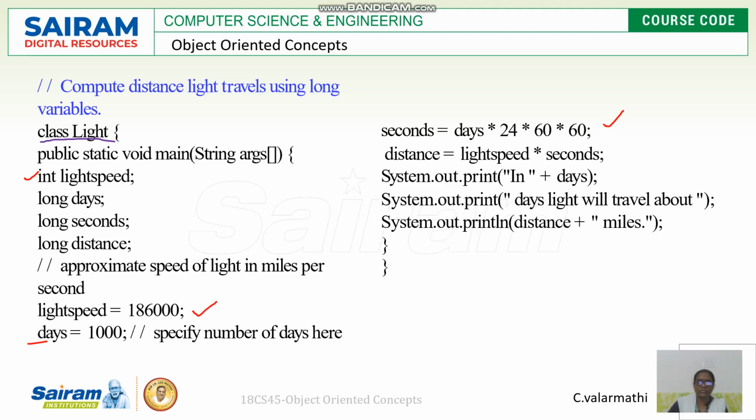We know that seconds will be days with 24 hours, 60 minutes and 60 seconds. Similarly, distance is equal to lightspeed times seconds. This is what is written in System.out.println: days, light will travel about distance miles. I hope you now understand how we can use long variables and int variables in a Java program.